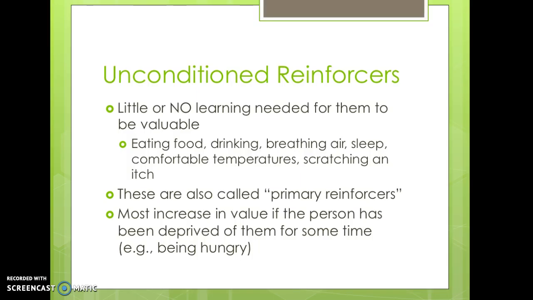There are a class of reinforcers that do not require any learning to establish them as reinforcers. These include things like food, water, breathing air, sleep, comfortable temperatures, scratching an itch, etc. These things are also called primary reinforcers. Most of these will increase in value if the person has been deprived of them for some time. For example, eating will be more valuable if you hadn't had any food in days. Taking a drink of water will be more valuable if you haven't had anything to drink for a few hours.